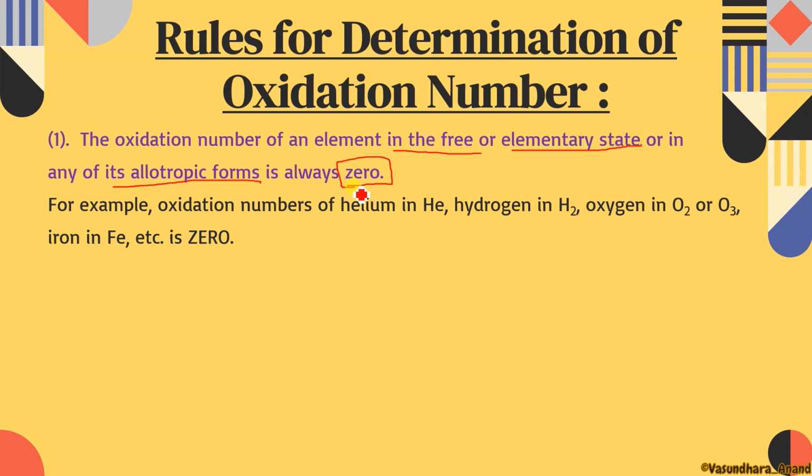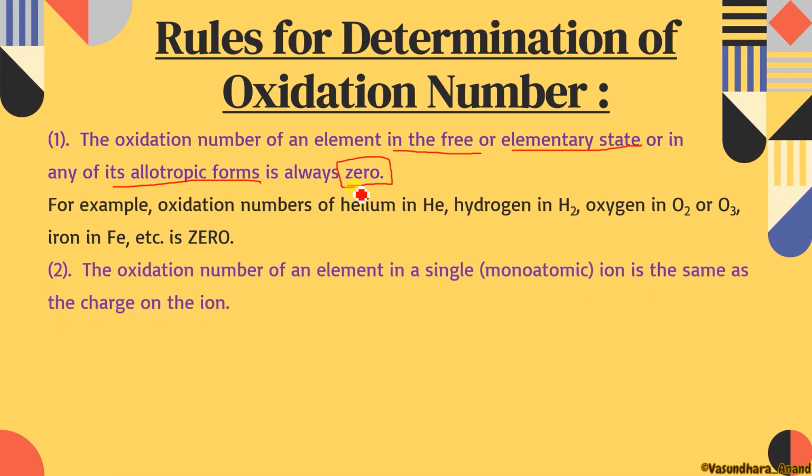If somewhere I'm writing only Cu, copper, the oxidation number will be considered 0. A gas like chlorine, Cl2, will also be 0. Ozone, O3, 0. P4, phosphorus, 0. S8, 0. S only, 0. So in all these cases it will be 0.